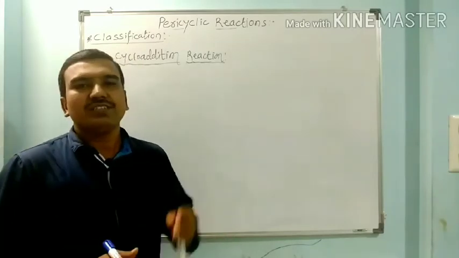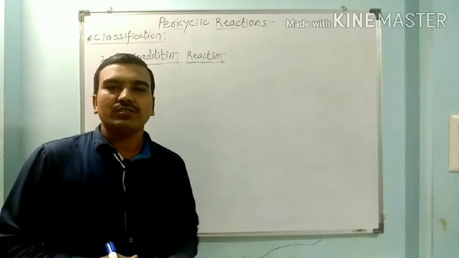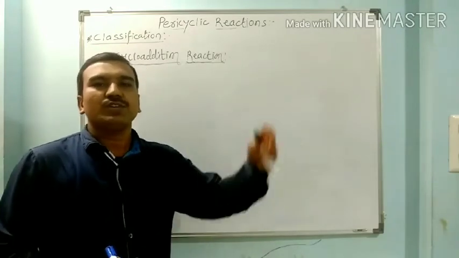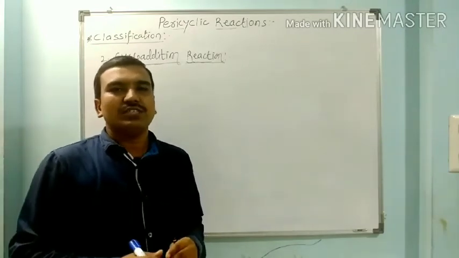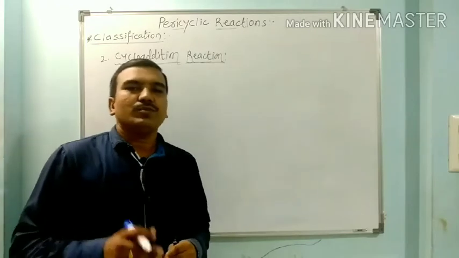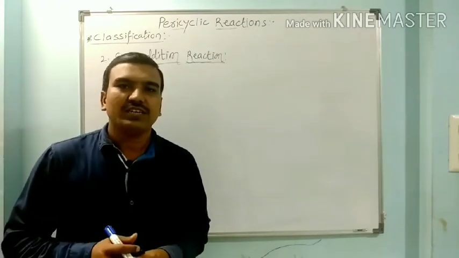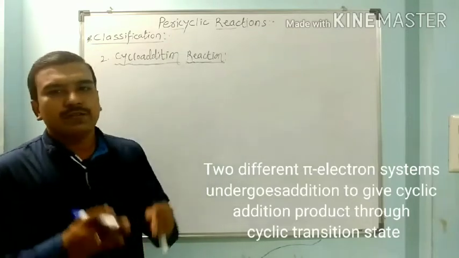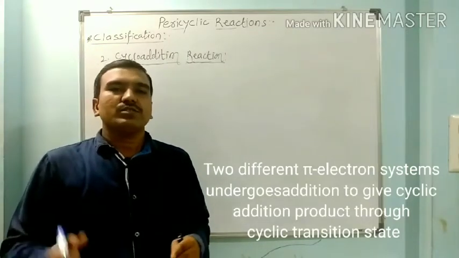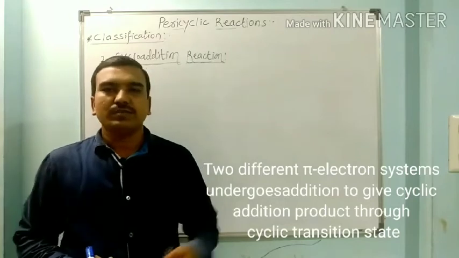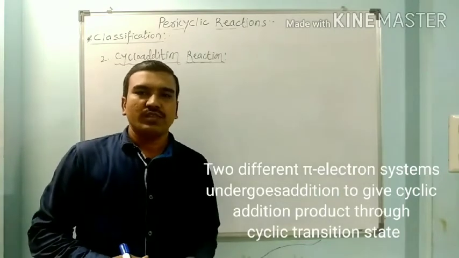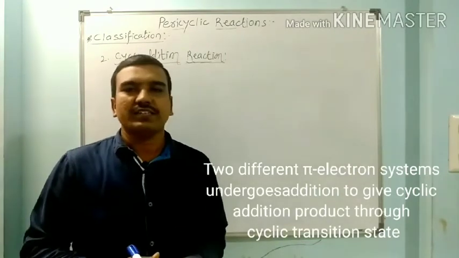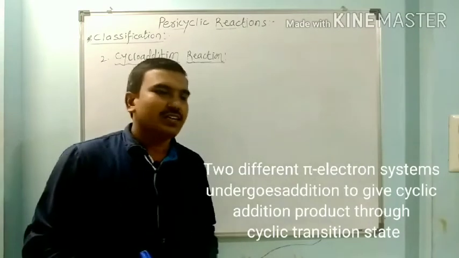It can be called 2 plus 4 pi electron system addition, or 2 plus 2 cycloaddition. So in this way, it is named on the basis of the number of pi electrons involved during the cycloaddition reaction. So in this, one pi electron system undergoes addition across the other pi electron system and gives a cyclic addition product. Here, through the formation of a cyclic transition state, it gives the cyclic addition product.